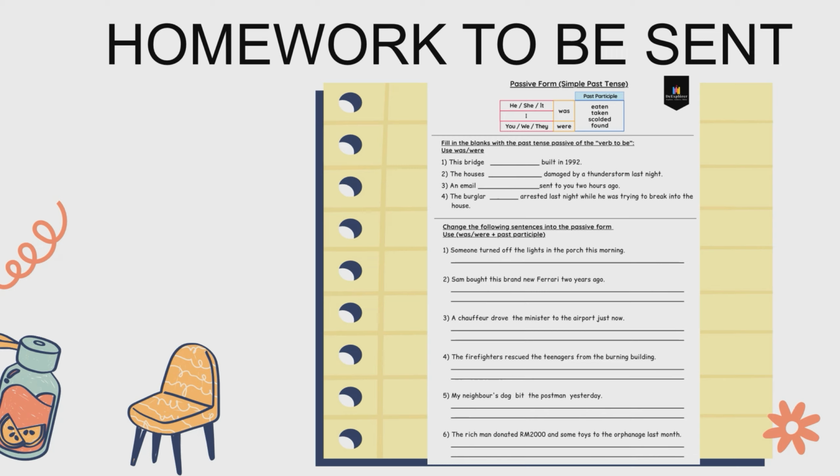For this week, you need to send this page of your homework to me. Now, before you send the homework to me, I need to remind you, we are talking about passive form past tense. So make sure you use the simple past tense. Your verb to be is, am, are, you need to change to was or were. Okay, with a past participle. Okay, so read the questions properly, write the answer, then take a photo and send it to me.